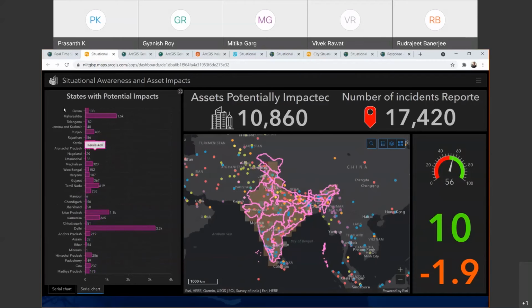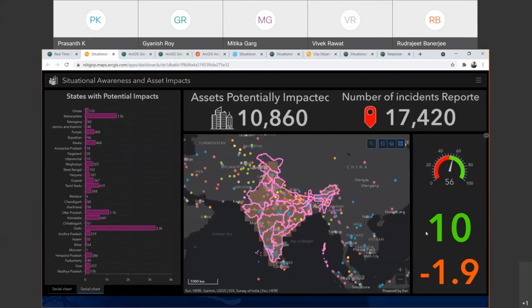Also, you will be able to understand which are the states that reported n number of incidents. So in the last 7 days, Maharashtra, Delhi, and UP have reported the maximum number of incidents. And on an average, this live feed is coming from a data partner or a solution partner called GeoSpark, who is an Esri partner, and they provided us with this incident data, which is live data, and you can subscribe to their feed and onboard this real-time information. I will be showcasing how I have configured this specific workflow. Along with the incident, they also provide sentiment analysis for each incident.